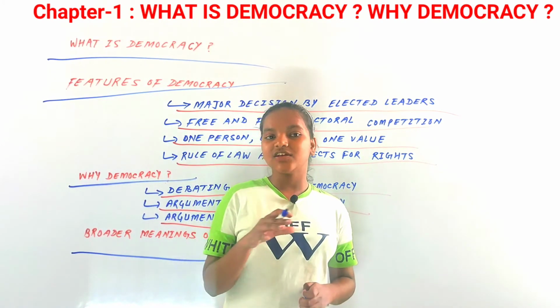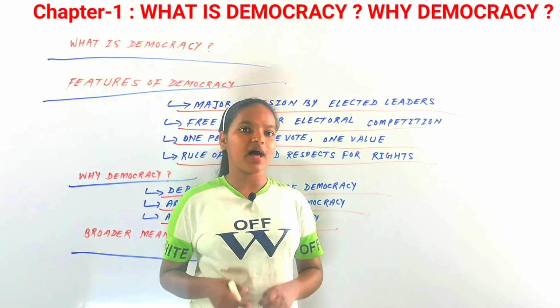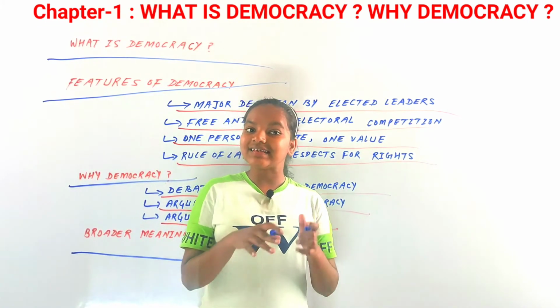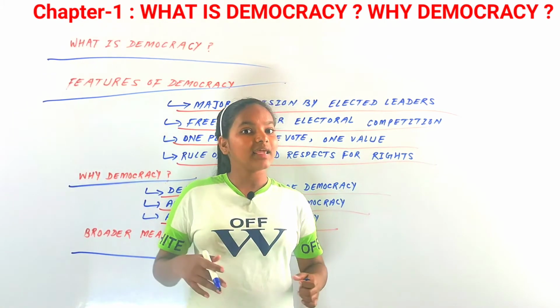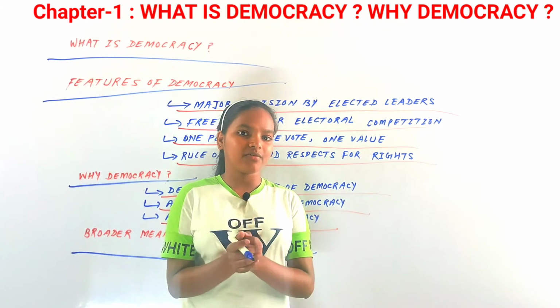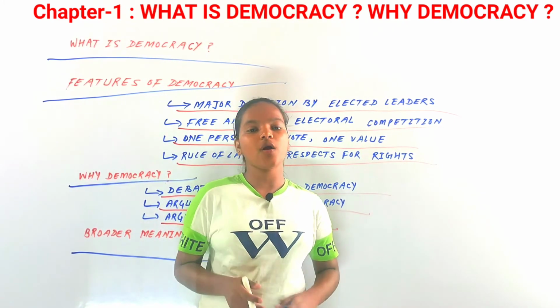Now democracy is not just about a form of government in which rulers are elected or chosen by people. It is just a simple definition for the government. But there are broader meanings of democracy. So let us consider those statements that are given in your book.